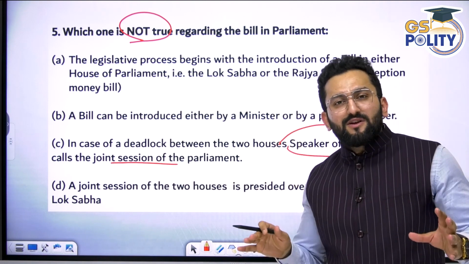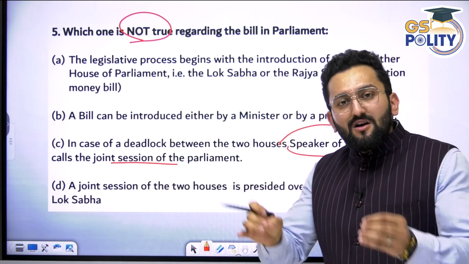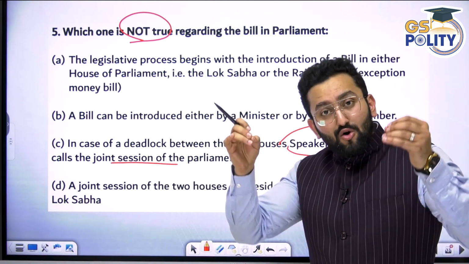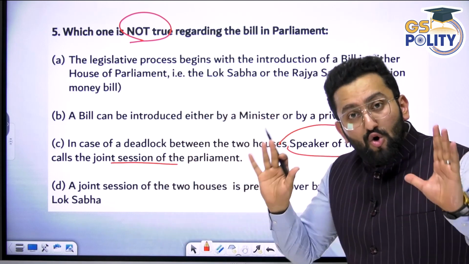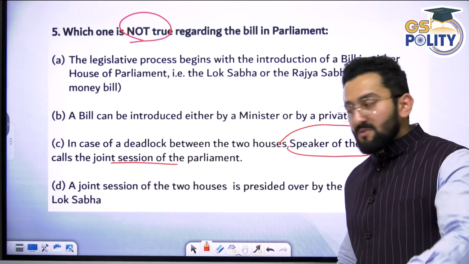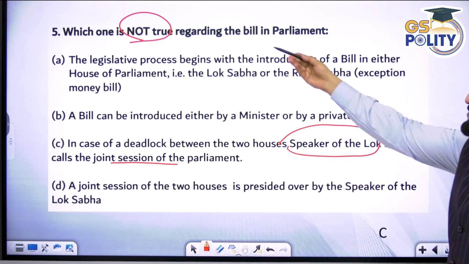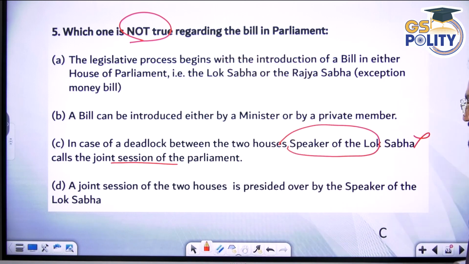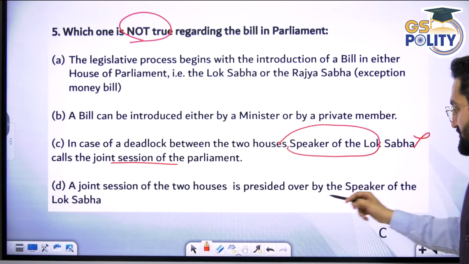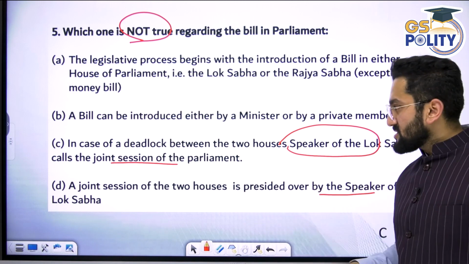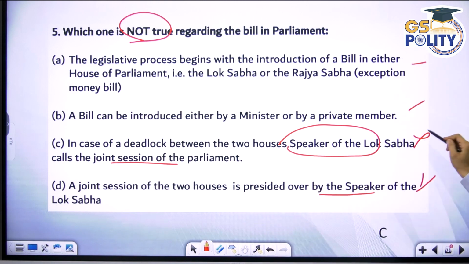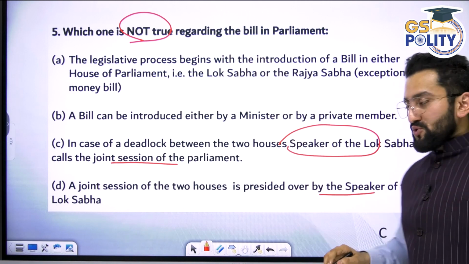Just remember this as a trick. A session of Parliament is summoned only by the Honorable President. Only by the Honorable President, whether it's a normal session or joint session. So you have to say not true. So this is not true. This is the answer. A joint session of the two houses presided by the Speaker of the Lok Sabha, you know, this is also correct. So these three statements are correct. This is incorrect. Not true is what you want to say.